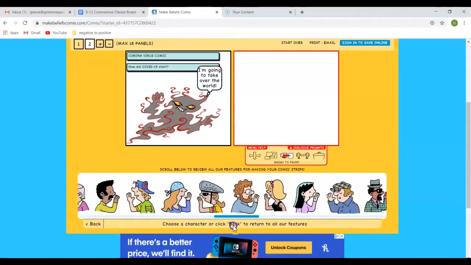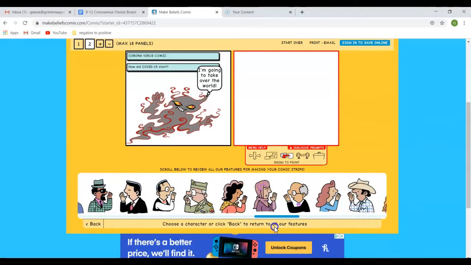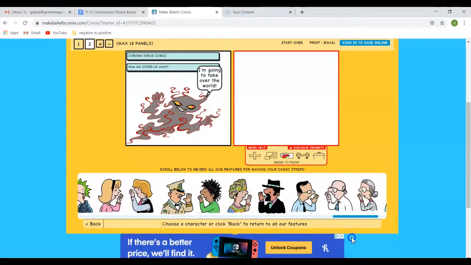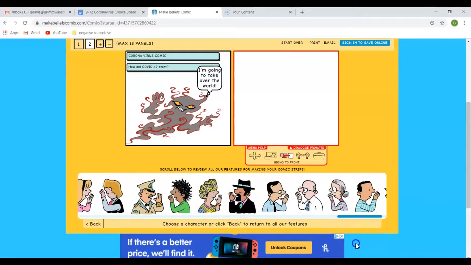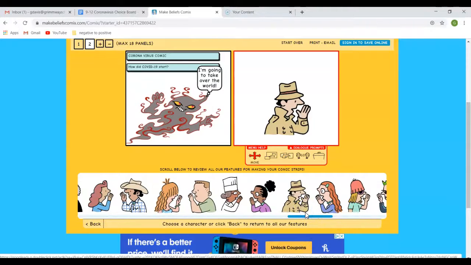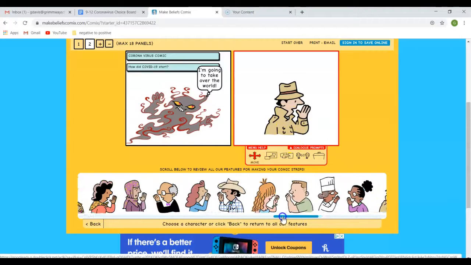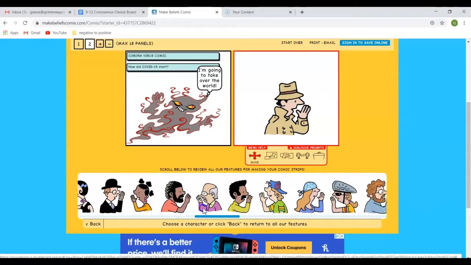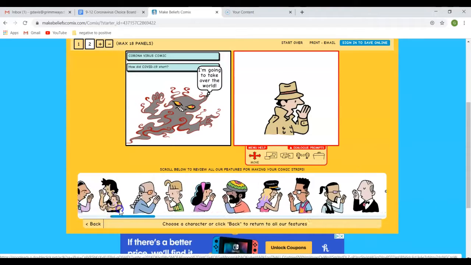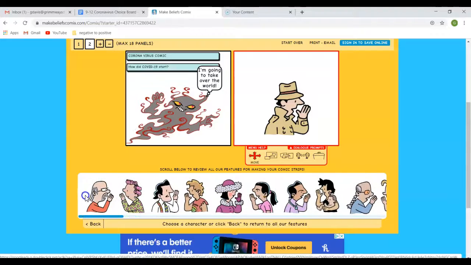And I don't know if you guys remember, but we watched some videos with news reporters and scientists. So maybe you can pick someone who looks like a scientist or a news reporter. And no, maybe he's a news reporter. I don't know. You can kind of go through this and pick someone.